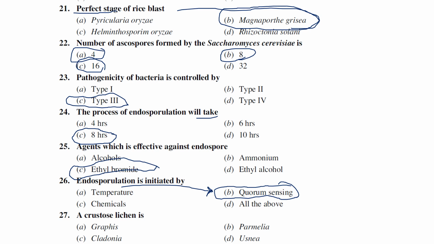Each of the following is a crustose lichen. In the first question we discussed, lichens are the best indicators of pollution and other stuff as well, and of course they have medicinal properties and other useful properties as well. So since we have mentioned crustose lichen: Graphis, Parmelia, Cladonia and Usnea, and Graphis is generally considered a crustose lichen.